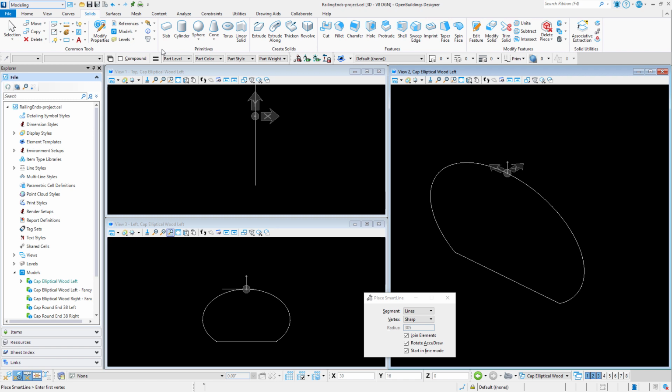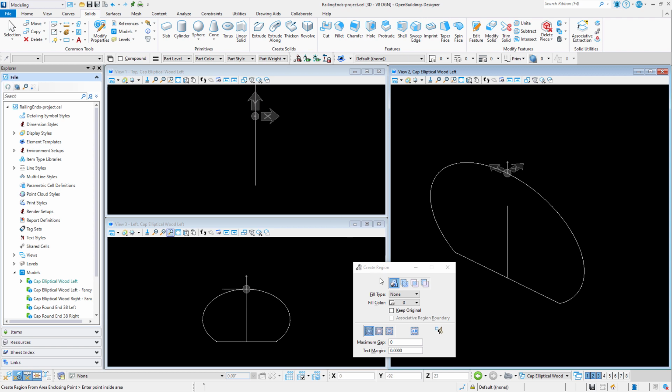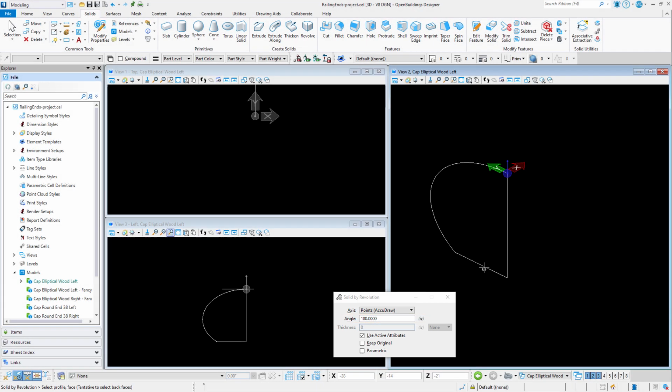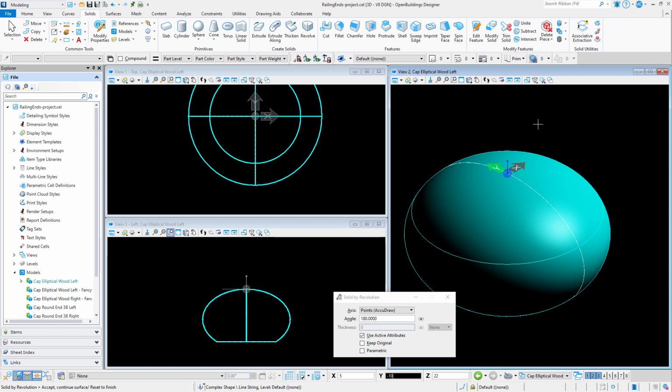Now there are several ways you could do this, but I'm just going to draw a line down the middle. And then use the Region tool to create a new shape by flooding the area. Now that I have the profile, I will use the Revolve tool and rotate 180 degrees about the center axis. A reset completes the action.